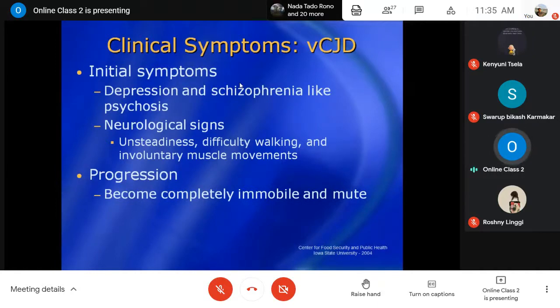Okay, a little bit of behavioral change, managed that. We used to say psychic-like. Then they will start showing neurological signs like unsteadiness, difficulty in walking, and involuntary muscle movements, tremoring, and all these things. Then it will go on progressing towards being immobile and totally mute. I mean, they cannot produce even any sound. So this way, they may have this kind of clinical signs and symptoms.